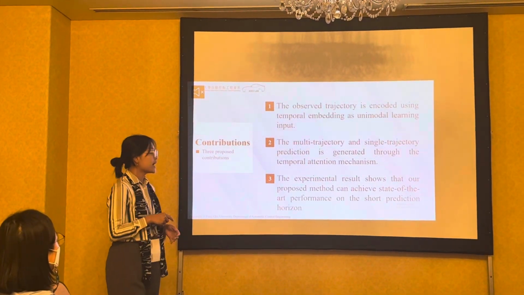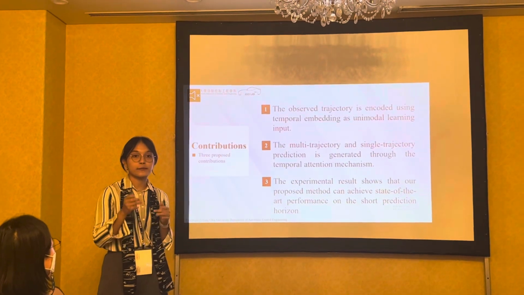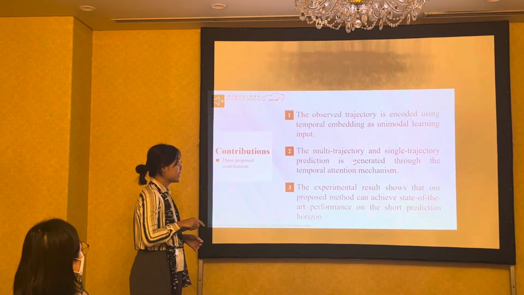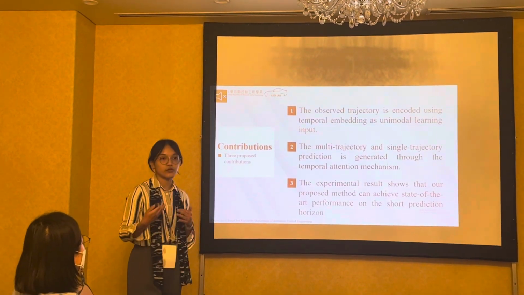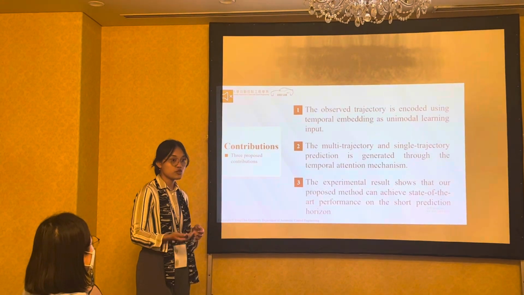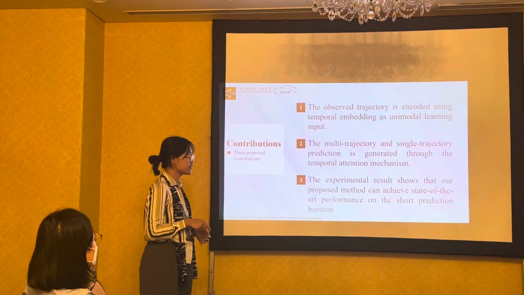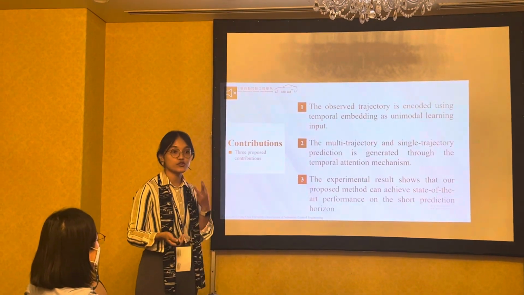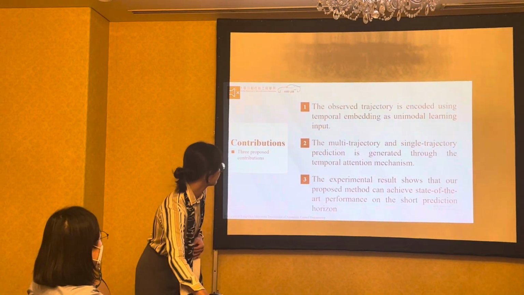After that, instead of only predicting a single trajectory, I would like to predict multiple trajectories, generated through the attention mechanism. And my proposed deep neural network architecture can achieve state-of-the-art, with better evaluation results than those three recent related works.